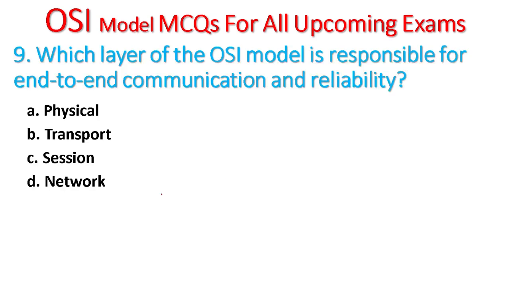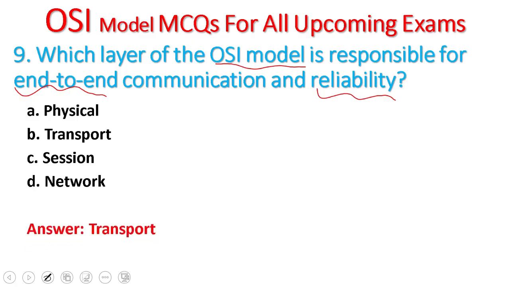Question 9. Which layer of the OSI model is responsible for end-to-end communication and reliability? The transport layer is responsible for end-to-end communication and reliability because there is the TCP protocol. There is reliability due to this.